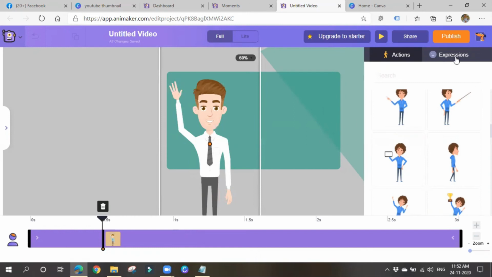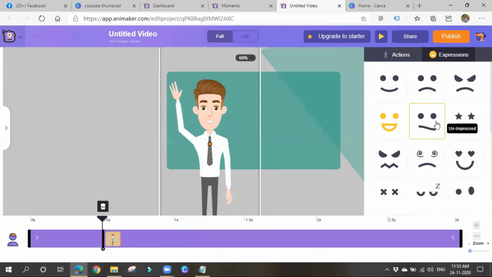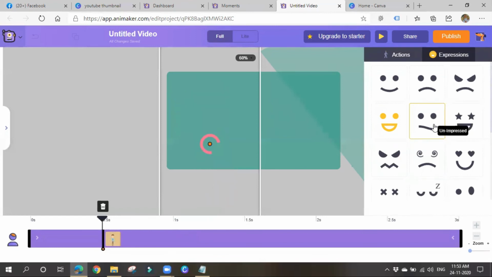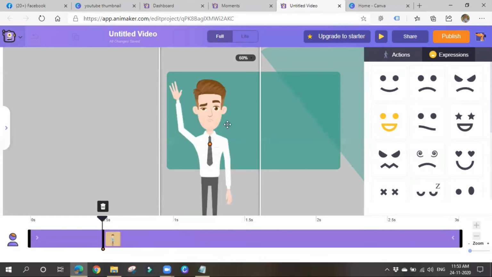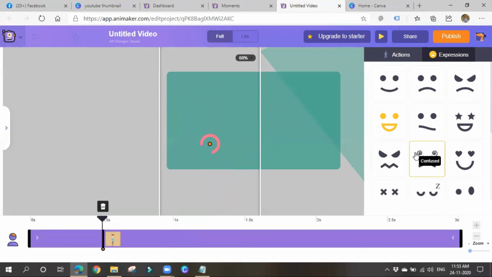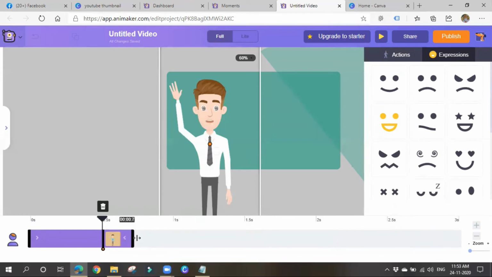Okay, so you can change the expressions and mood also. It's nice. Okay. Very good, guys. It's very good. I'll decrease the length of the video. I don't want this much. Okay, let me start.